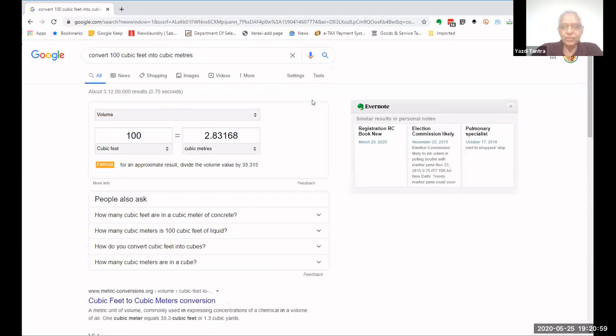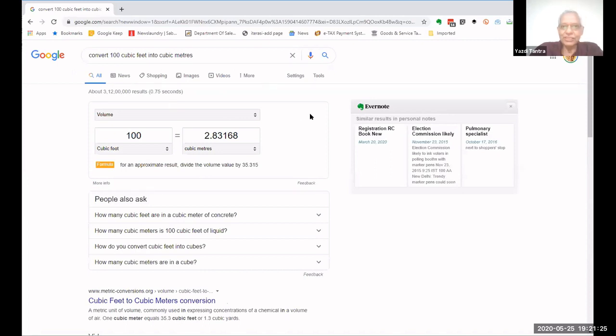You can do any conversions. You can do currency conversions. You can do area conversions. You can do weight conversions. You can do volume conversions. You can do any conversions in Google. You just have to speak it and it's there. Isn't this fantastic? I'm sure we have not used many of these features of Google. Yeah?